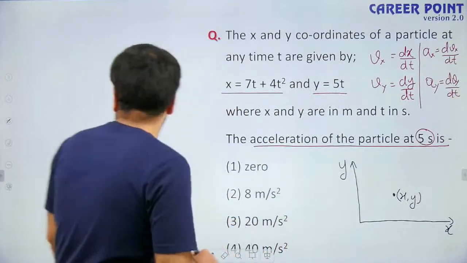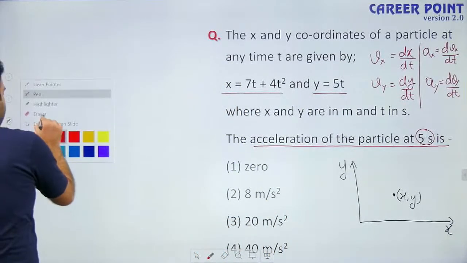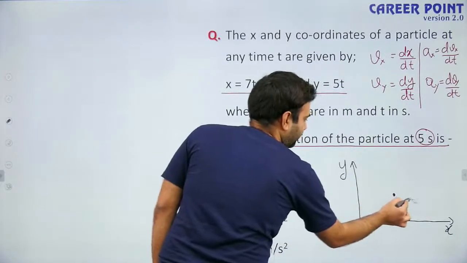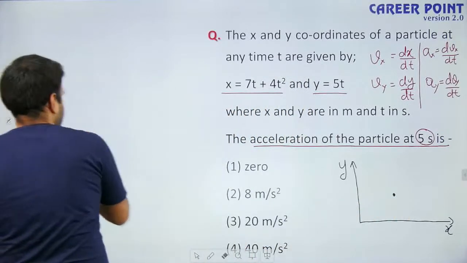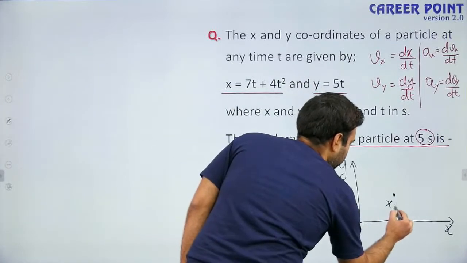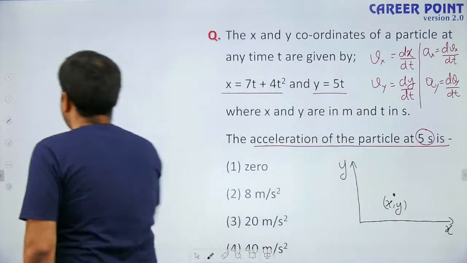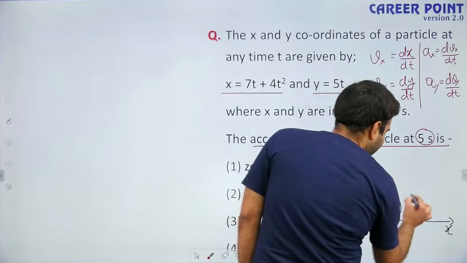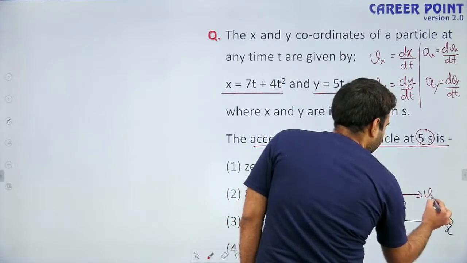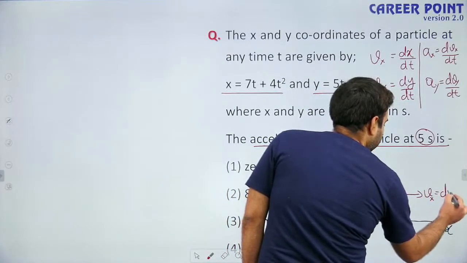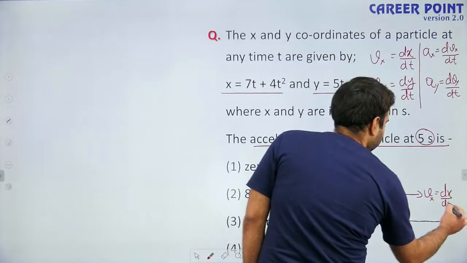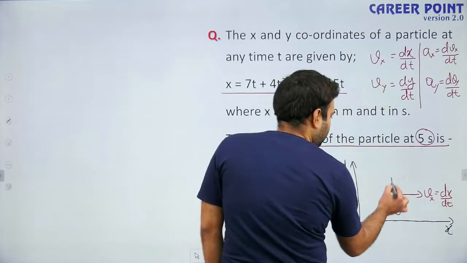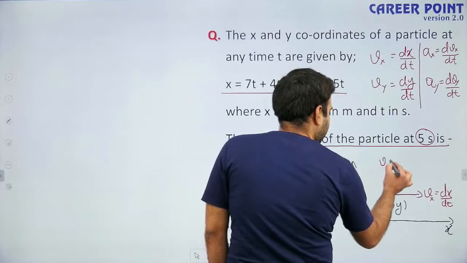By differentiating the x coordinate, you will get velocity in x direction, or we can say the component of velocity in x direction. Differentiate y coordinate, you will get velocity in y direction.